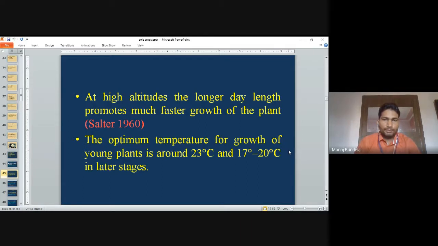The optimum temperature for growth of the young plants is around 23 degrees centigrade, and 17 to 20 degrees centigrade in the later stage.